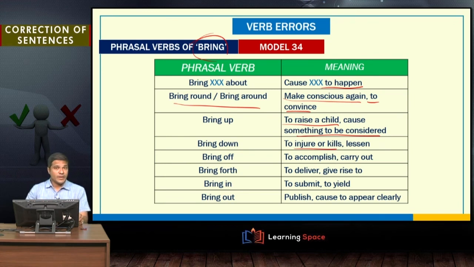Bring off. He brought it off in a beautiful manner. Let's assume there was this match going on between India and some other team. It's a cricket match. In the last ball, the opposition team needs 2 runs to win. And if Bhuvneshwar Kumar bowls a perfect Yorker, so we say he brought it off in an admirable manner. So he accomplished it, or he carried out the Yorker in an admirable manner.